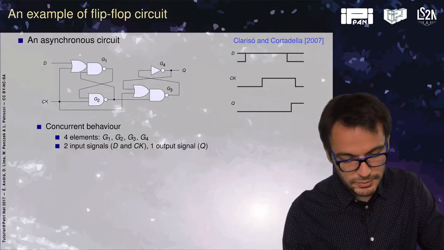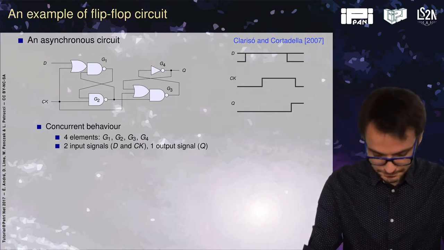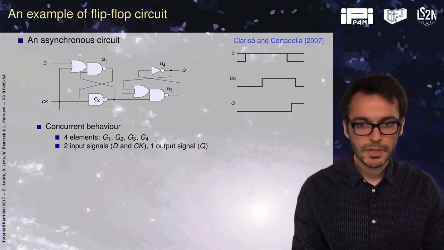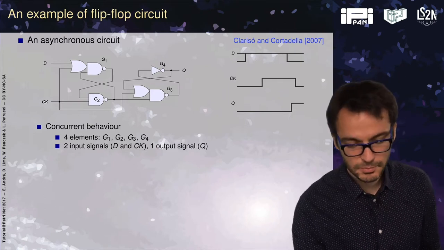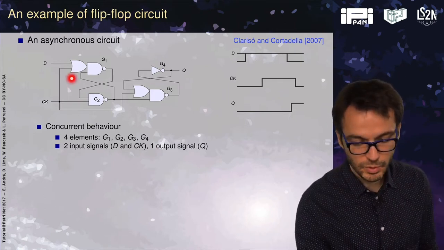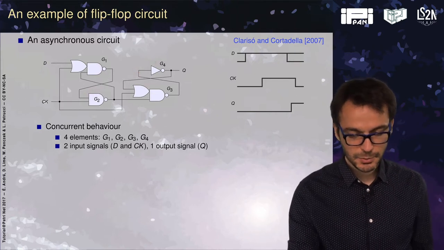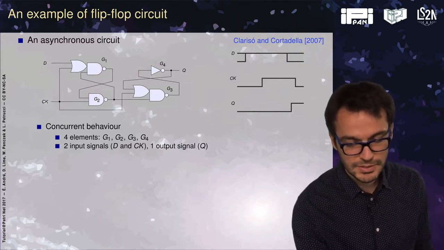So, as an example, let me consider an asynchronous circuit. We can model asynchronous circuits using parametric timed automata. So we have 4 elements, sometimes made of several gates. This one is one element, this is the second one, the third one here, and the last one there. We have 2 input signals, G here and CK.